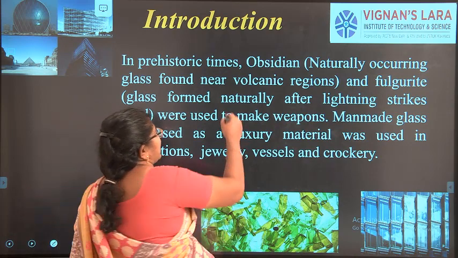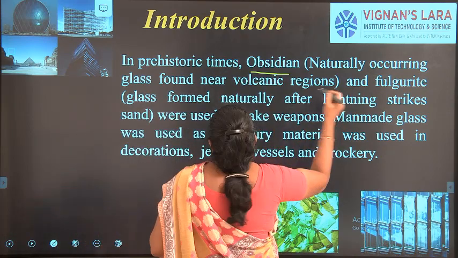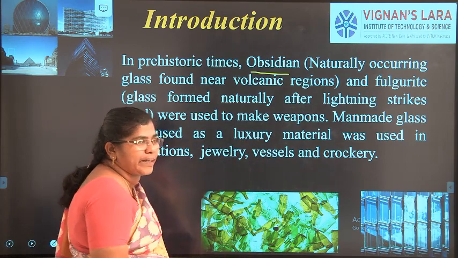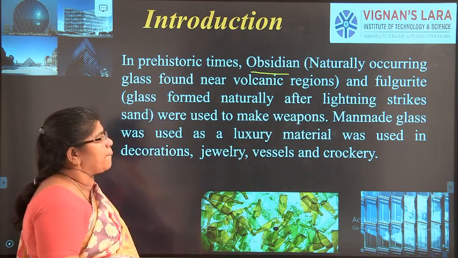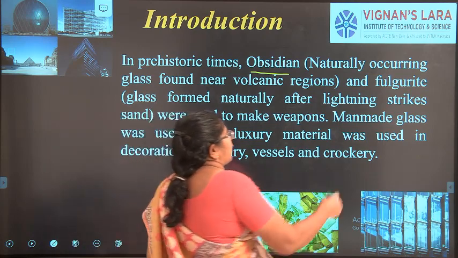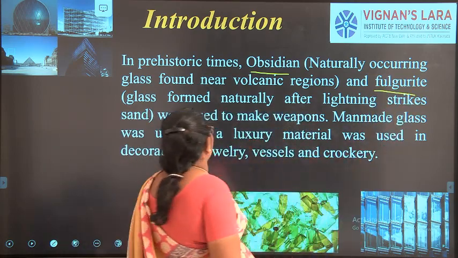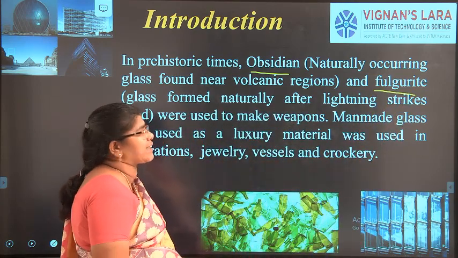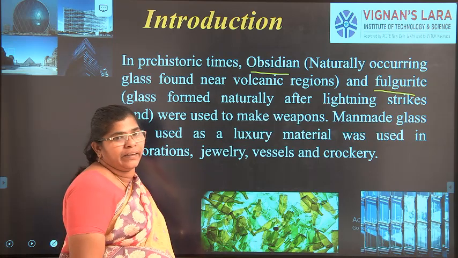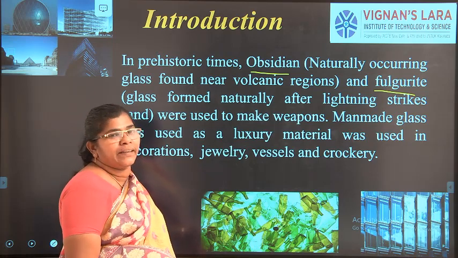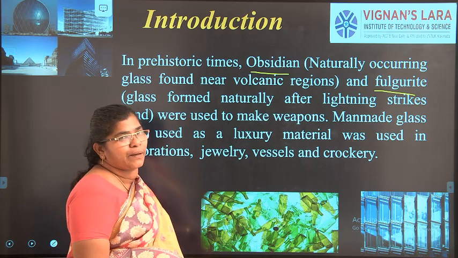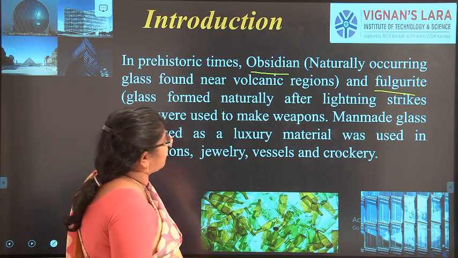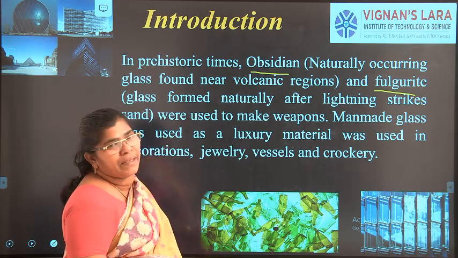In prehistoric time, it is called as two types. One is obsidian. Obsidian is naturally occurring glass found in the volcanic region due to volcanic lava. The next one is fulgurite. Fulgurite is the glass found naturally after lightning strikes the sand. These are the two main ways glass formed, and from that glass was used in the prehistoric time, that is in the BC, right?